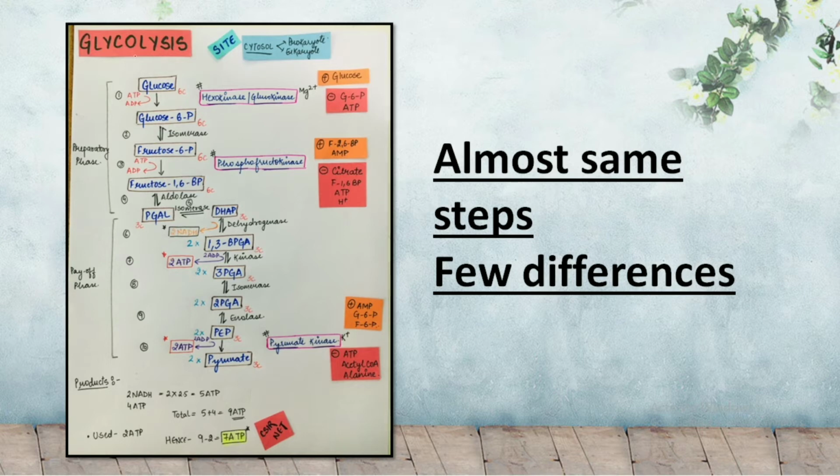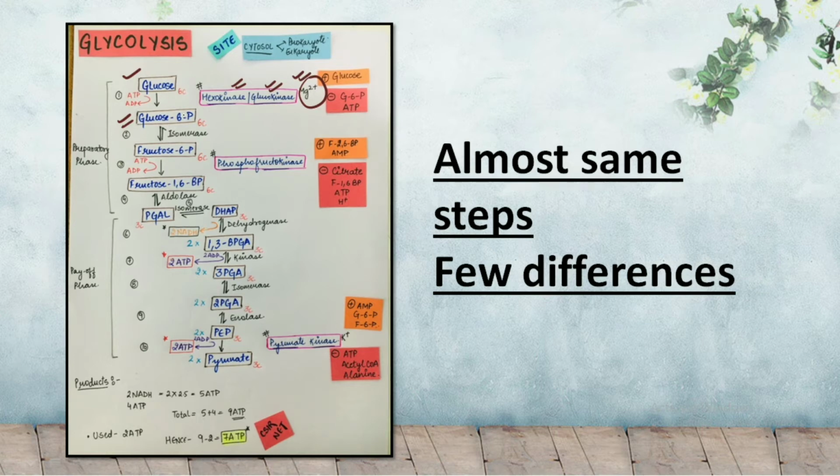glycolysis. So glycolysis occurs in cytosol, be it in prokaryotes or in eukaryotes. The first step is that the glucose gets converted into glucose 6-phosphate, and it occurs in the presence of the enzyme hexokinase or glucokinase, and also there is the usage of Mg2+.